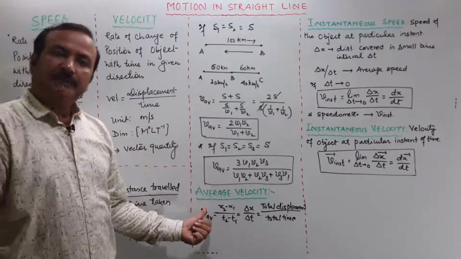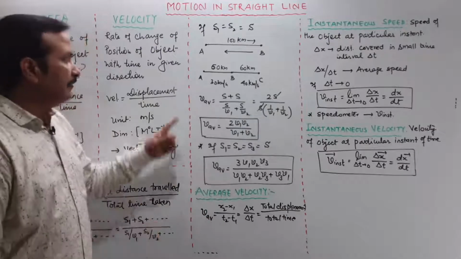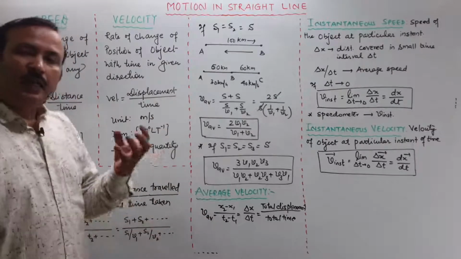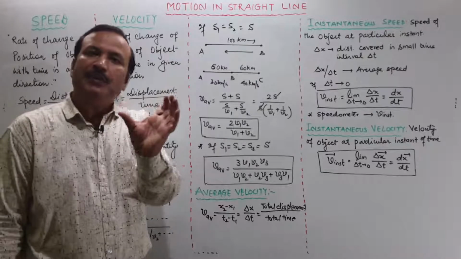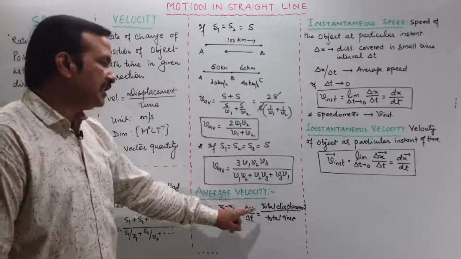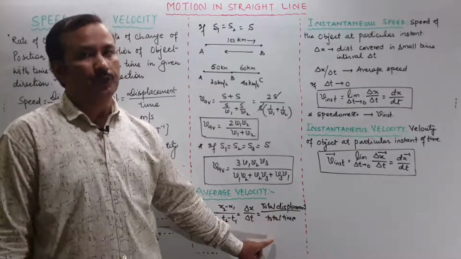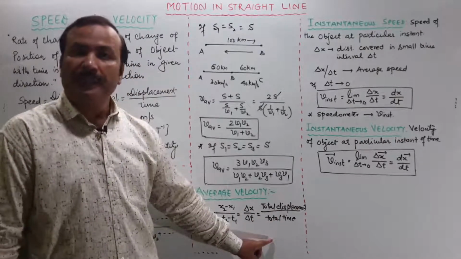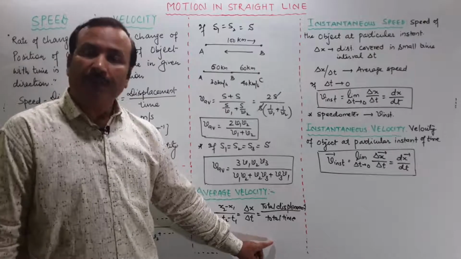We have next average velocity. Average speed we have seen. In average speed what we have seen? Total distance upon total time. But you see the difference. Average velocity is total displacement upon total time, because we know velocity is nothing but displacement per unit time.